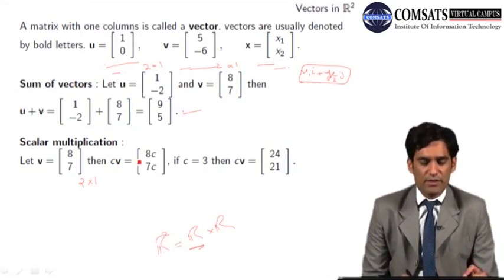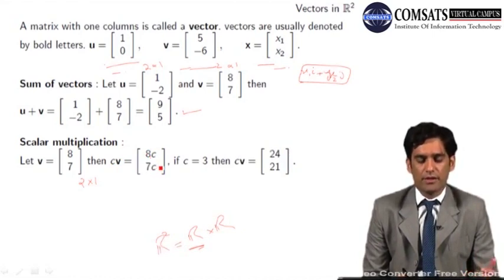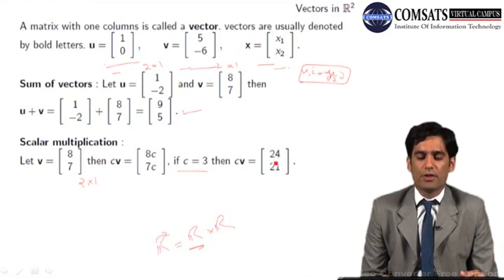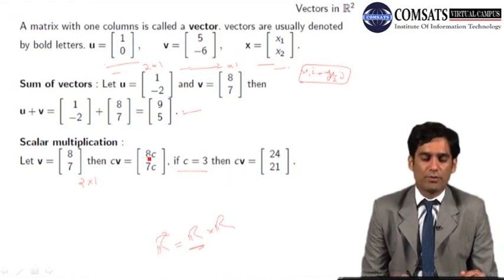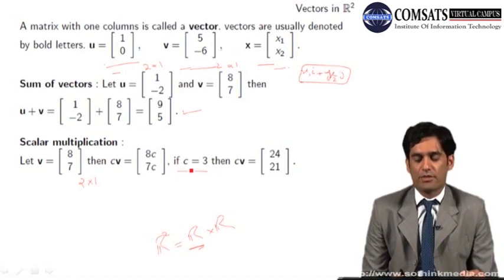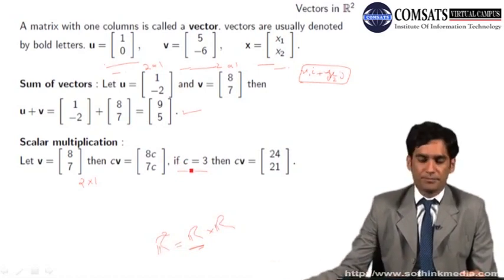Then cv, where c is a scalar, is just 8c, 7c. Everybody knows that. For a particular example, if we take c equals 3, then cv equals 24, 21, because 8 threes are 24 and 7 threes are 21.